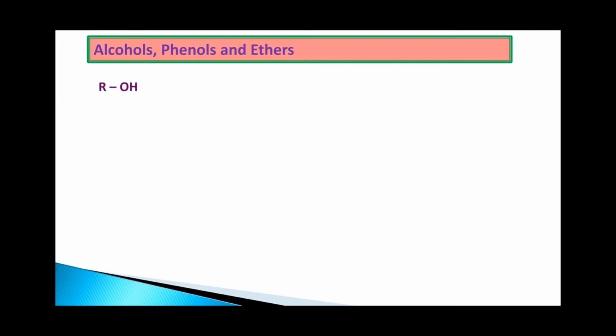Reaction we are going to write here. ROH plus R dash COOH in presence of H plus, that is sulfuric acid, we are going to get RCOOR dash, which is an ester, along with the byproduct of water. Similarly, we will go for the acid anhydrides.